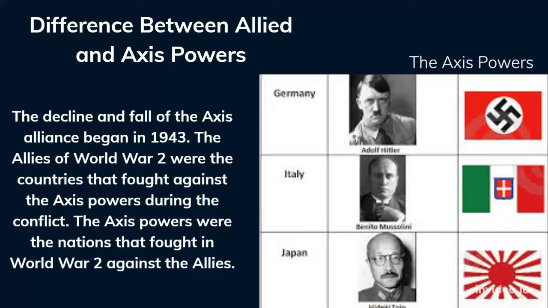The difference between Allied and Axis powers. The decline and fall of the Axis alliance began in 1943. The Allies of World War II were the countries that fought against the Axis powers during the conflict. The Axis powers were the nations that fought in World War II against the Allies.